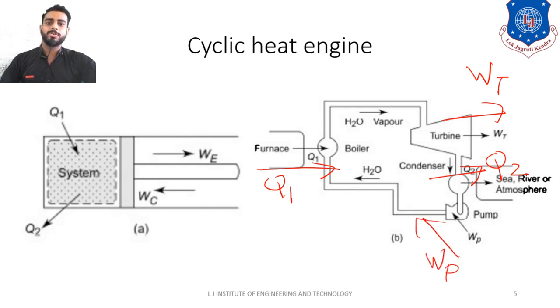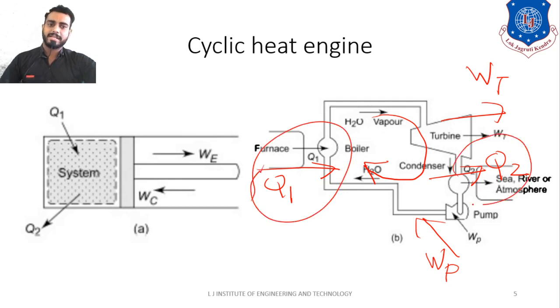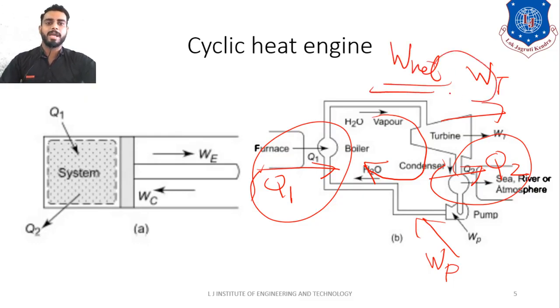So here also you can see that this is a cyclic process. The same process is taking place repeatedly. So here you are supplying some heat, you are rejecting some heat, and you are getting some net work done. And net work done is nothing but the difference between the turbine work and the pump work. Okay, I hope you are clear with this point.